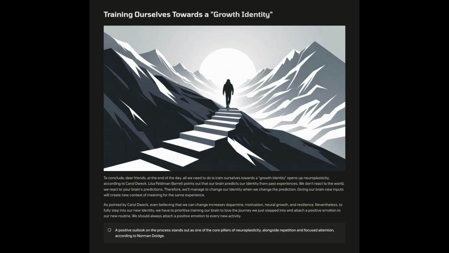Nevertheless, to fully step into our new identity, we have to prioritize training our brain to love the journey we just stepped into and attach a positive emotion to our new routine. We should always attach a positive emotion to every new activity. A positive outlook on the process stands out as one of the core pillars of neuroplasticity, alongside repetition and focused attention, according to Norman Doidge.